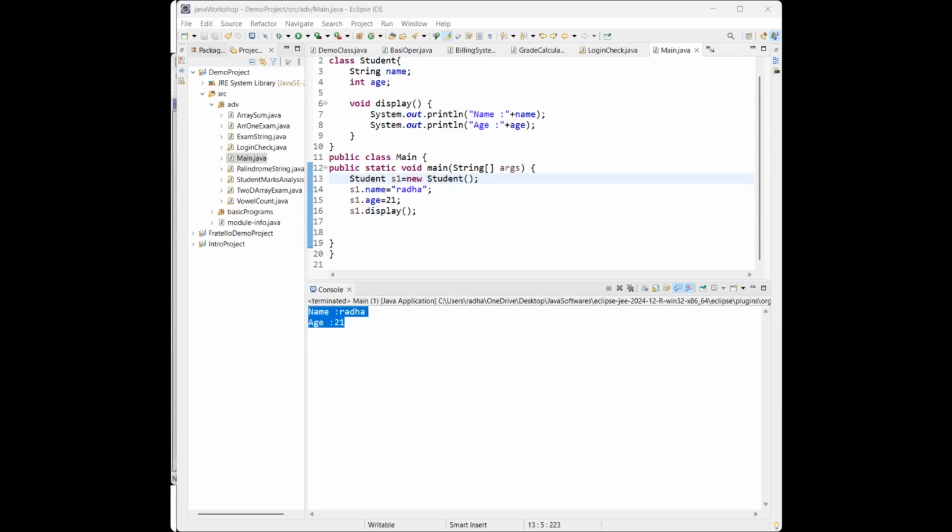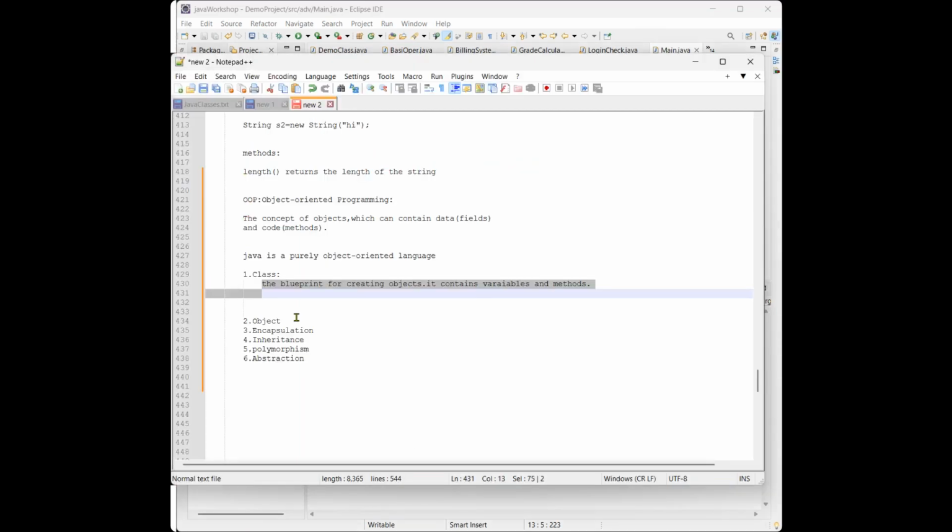Now we'll go to the next one, encapsulation, or what we have written here. Okay, we have the object, right?